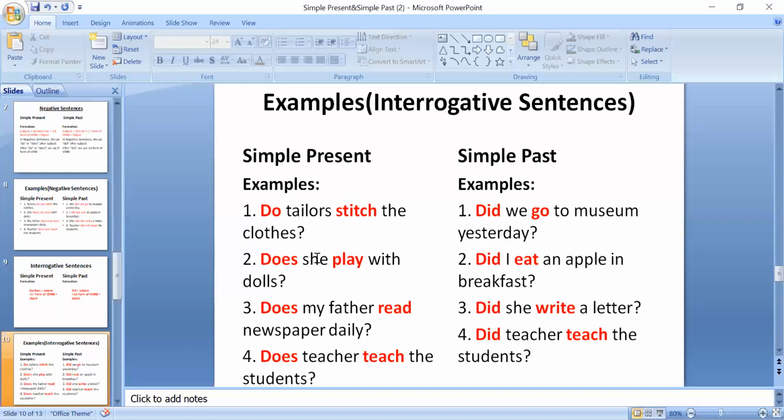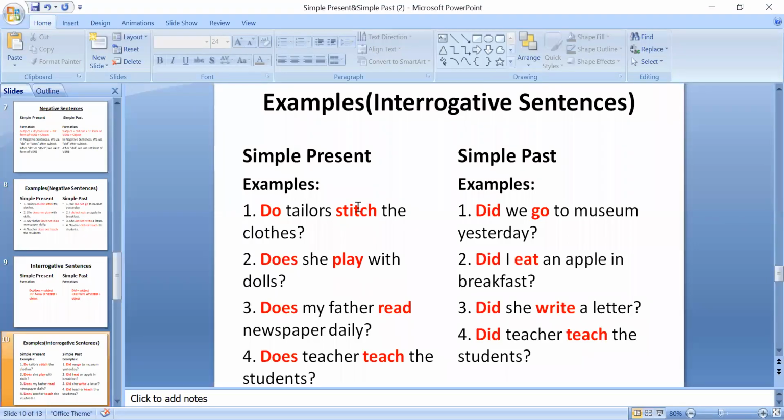Clear? Look at the second sentence. She is singular because she is telling us about a girl. ठीक है? So girl is singular. So with this singular we have used does. Okay? And with does we have used first form of verb, that is play. With do we also have used first form of verb, that is stitch.